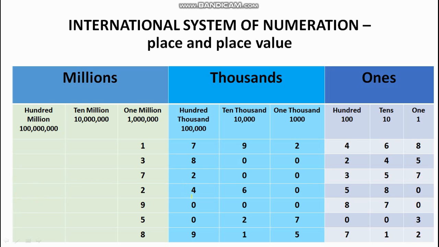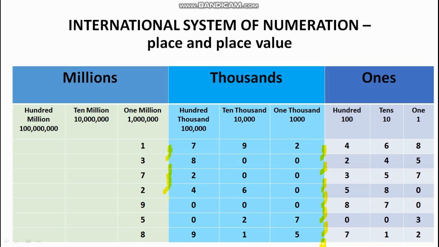Let's start with reading the numbers, and then we will take up place and place value of the numbers. How do we read these numbers? As I told you, after every period there is a comma. So this is very important. Now when we have put these commas, what will happen? These numbers can easily be read. How? Let us try this.